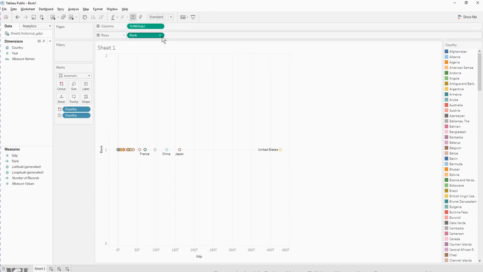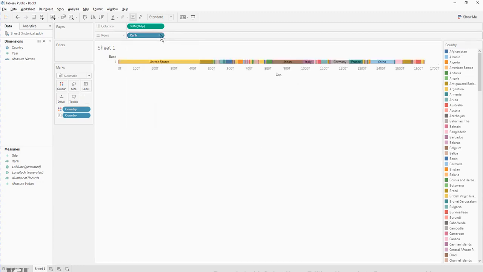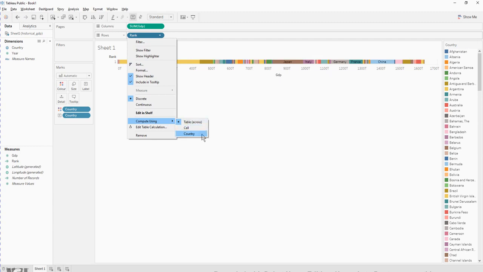Next, to configure the rank, there's a little triangle here for a drop down menu. Select discrete, and then drop down menu again for rank. Compute using country.